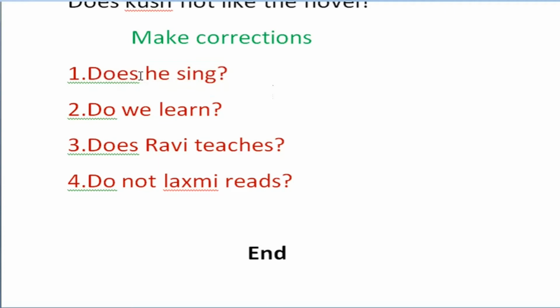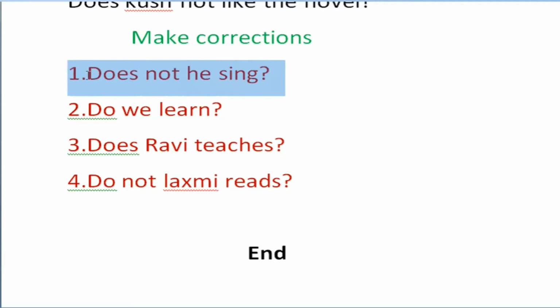No, not should be written here. Does not he sing? It is the negative interrogative sentence. If there is no not here, does he sing? It is the interrogative only, not a negative interrogative. Now it is the negative interrogative sentence.